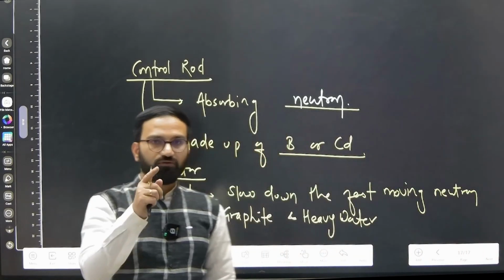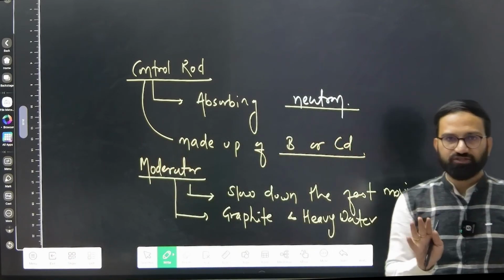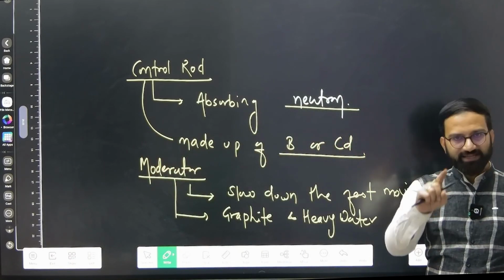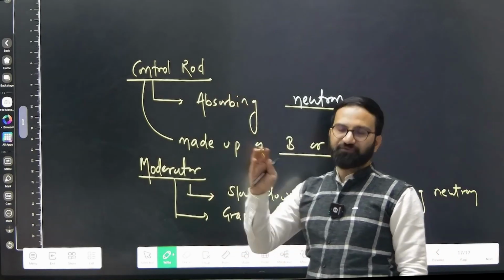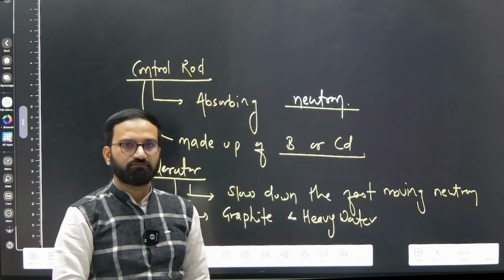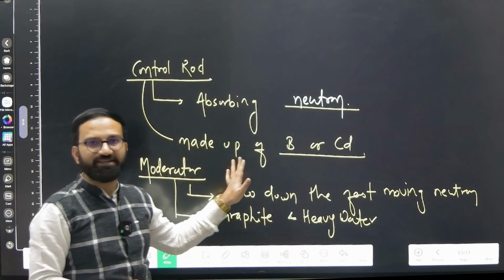So that is why I told you, for controlling the nuclear fission reaction we need a nuclear reactor, because inside the nuclear reactor we have a control mechanism for controlling the chain reaction. Okay? Those are some fundamental points regarding the nuclear reactor you have to know.